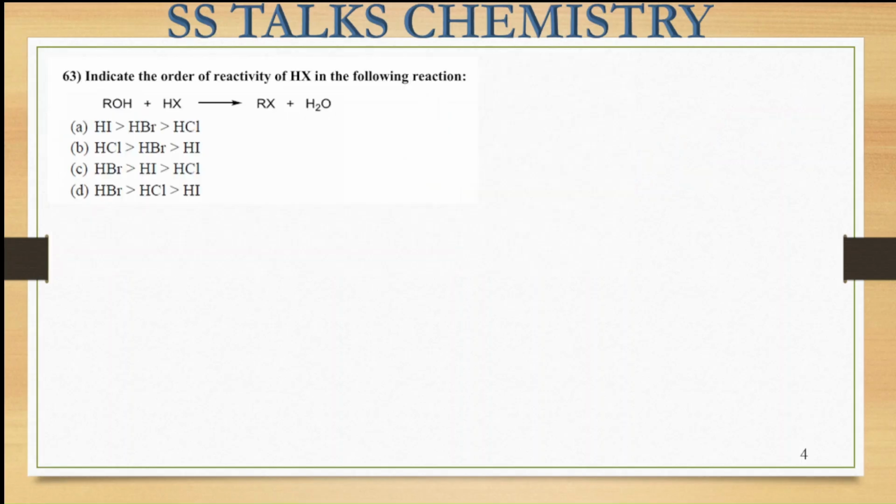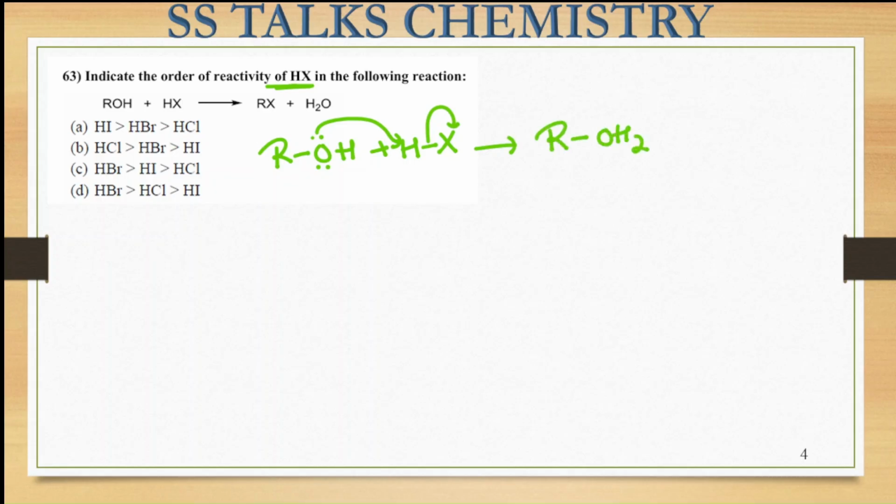So here, again a reaction has been given. We have to compare the order of reactivity of this HX species. What is happening over here? We have an alcohol species, and this is treated with the HX species, right? So here what can happen? This oxygen containing the lone pair of electrons can abstract the H positive from here, and this X group can leave, right? So it will result in the formation of this particular molecule.